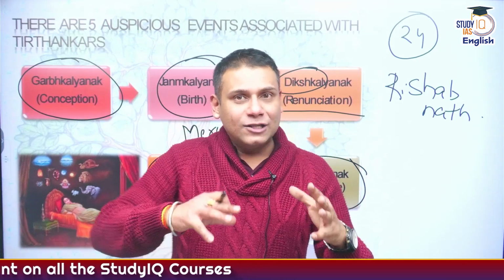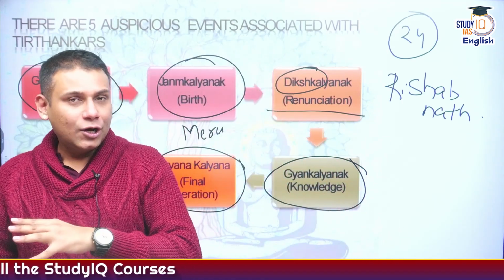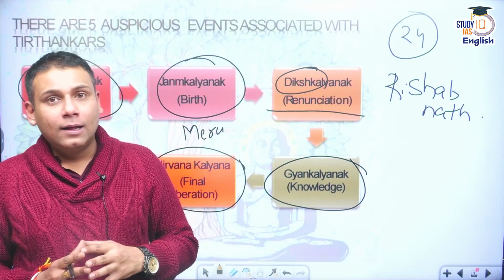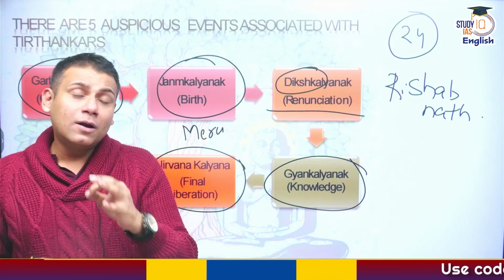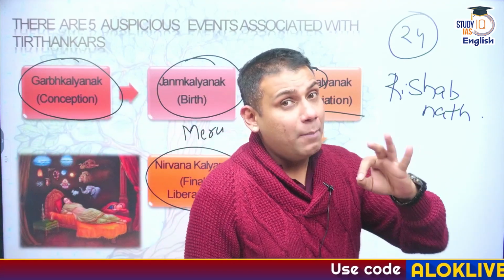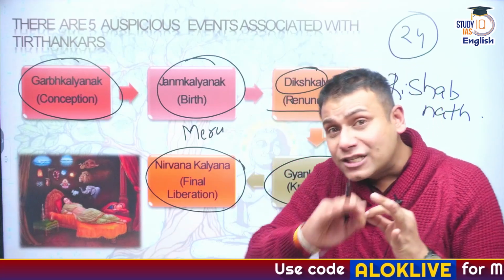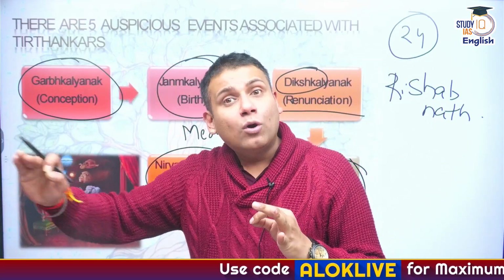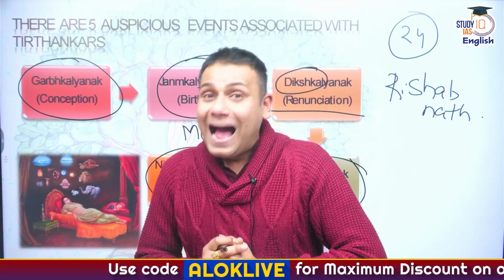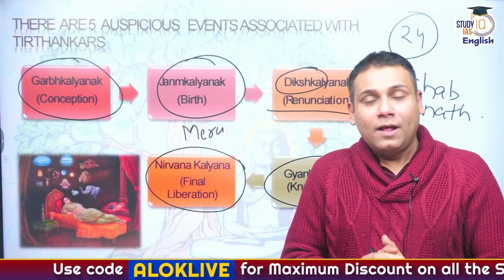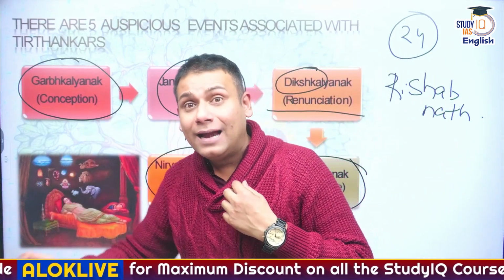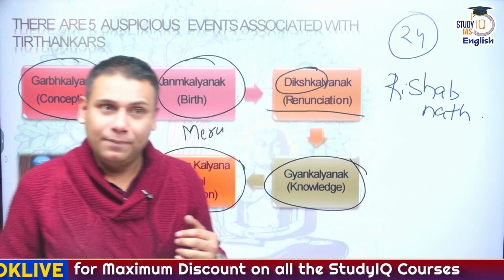Correct? Now, as per Jainism, there are 2 major sects, Shwetambar and Digambar. We'll understand them in quite depth and detail. Now, as per Digambar, only male body can attain moksha. Females cannot attain moksha. So, as per them, all the 24 Tirthankars are male. But, as per Shwetambar, the 19th Tirthankar, Mallinath, was a female and her name was Mallibai.